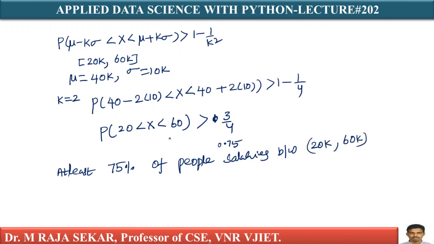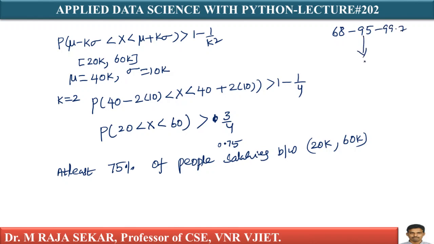Let me keep an open interval. Why? Because equality is not allowed. That is the interpretation. But if salaries are Gaussian distributed, then there is the rule: 68, 95, 99.7. That's the empirical rule.